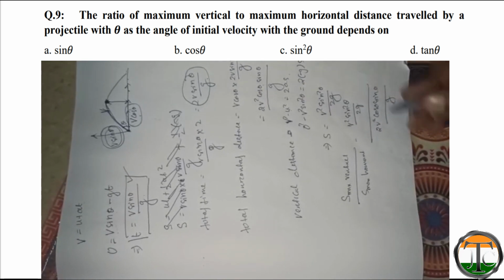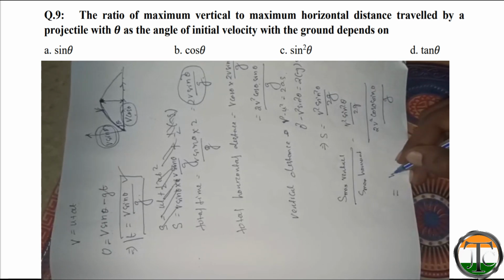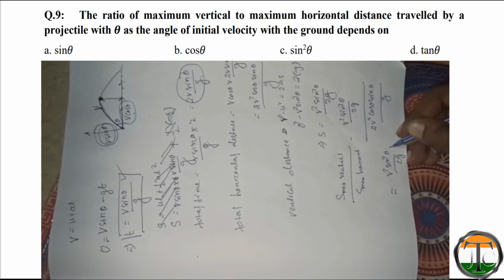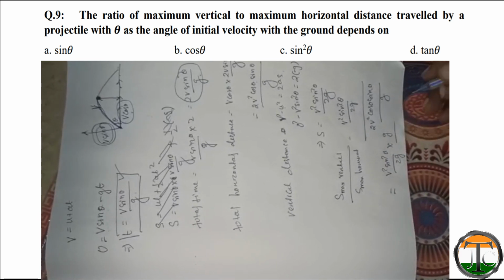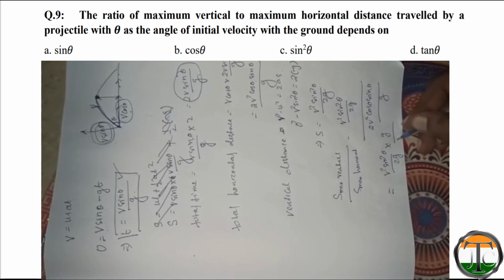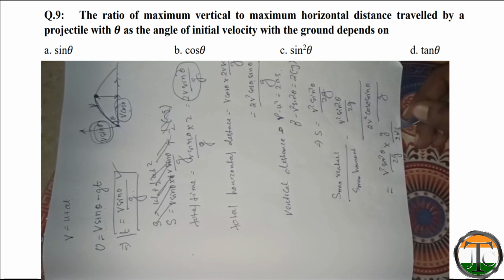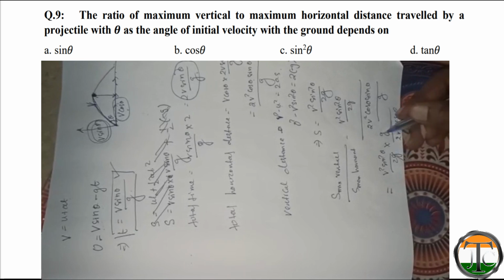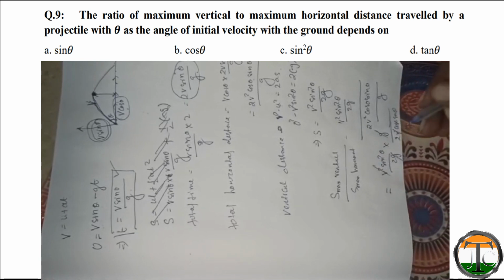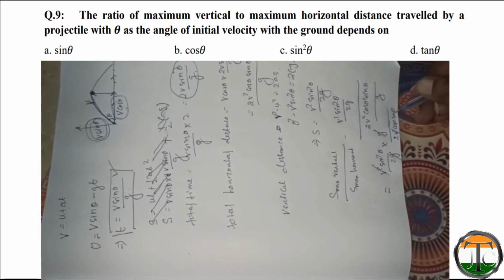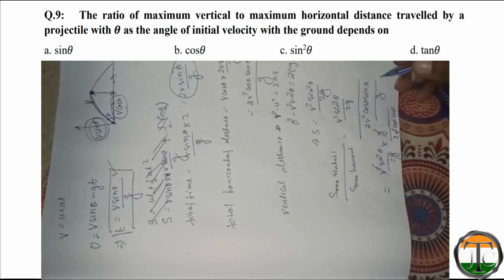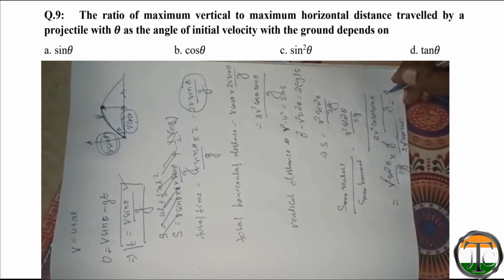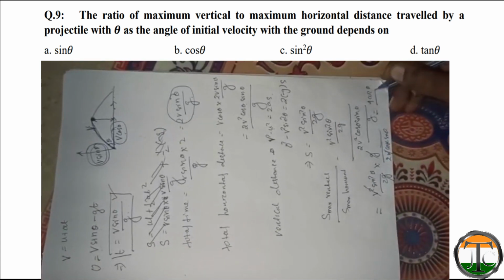When we simplify this, g will be cancelled, v square will be cancelled, one sin theta and one sin theta will be cancelled, and that will be equal to tan theta by 4.